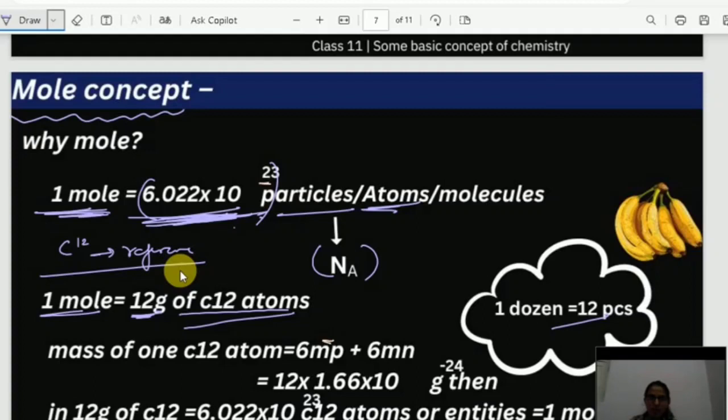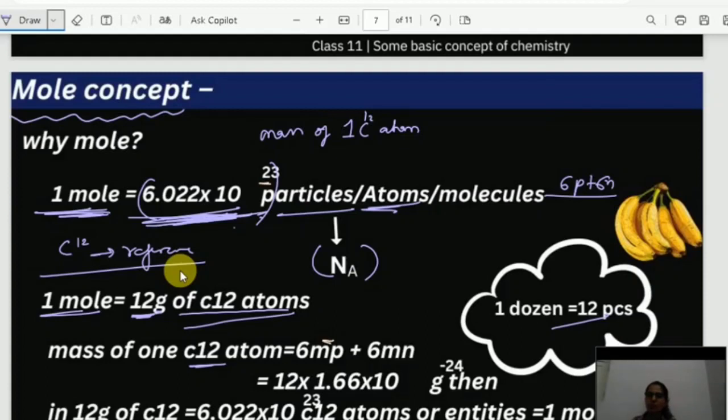Mass of 1 carbon 12 atom, how can we find out? We know that in carbon we have 6 protons and 6 neutrons and even electrons present, but the mass of electrons is negligible. You can neglect that because it is very small.